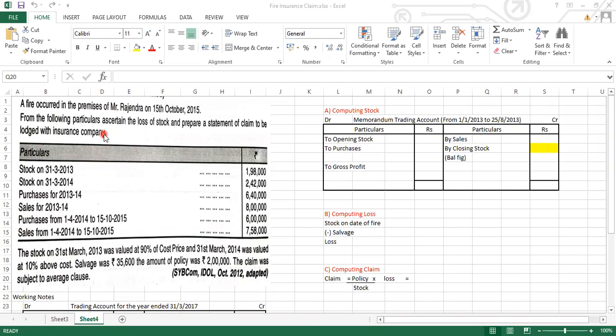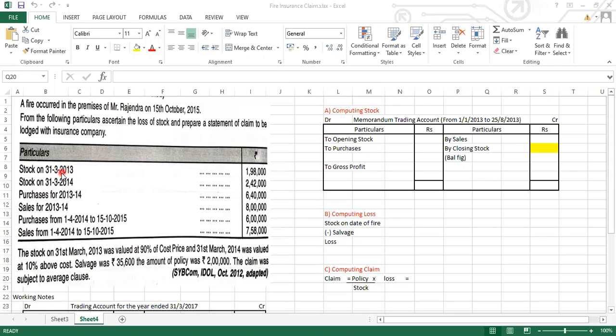मतलब कितना loss हुआ है. Then we need to tell them that how much claim we are going to register और कितना हम रजिस्टर कर सकते हैं so that उतना इंश्योरेंस कंपनी हमें वो क्लेम का अमाउंट दे सके. Now next, they have given us certain information. Stock on 31st 3 2013.